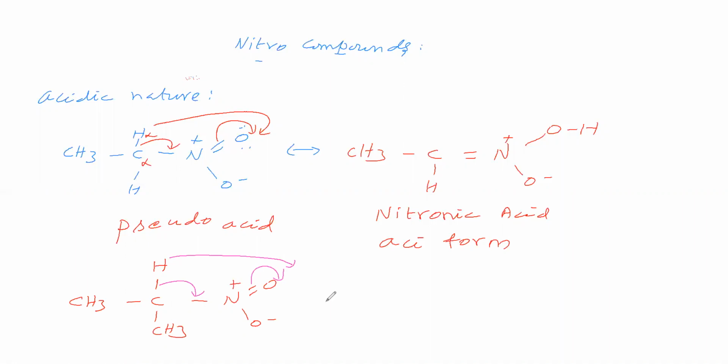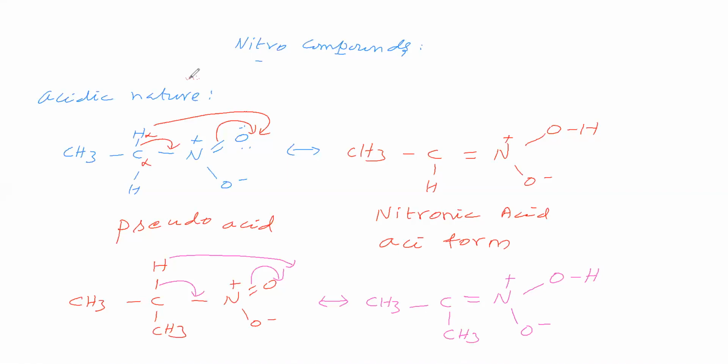So what will we get? We will see CH3, C, CH3, here a double bond, this N we will write, and this double bond becomes single bond. That O is combining with H, and this O minus. This hydrogen goes to this oxygen, therefore it becomes OH.